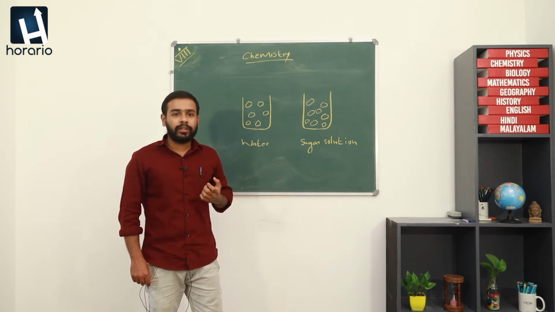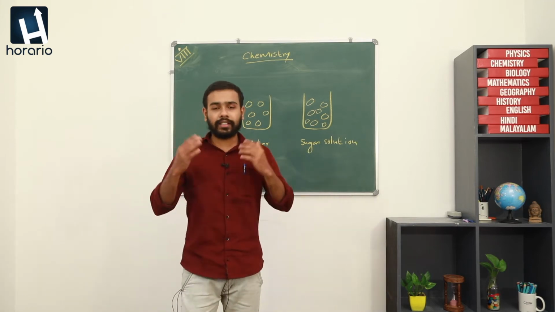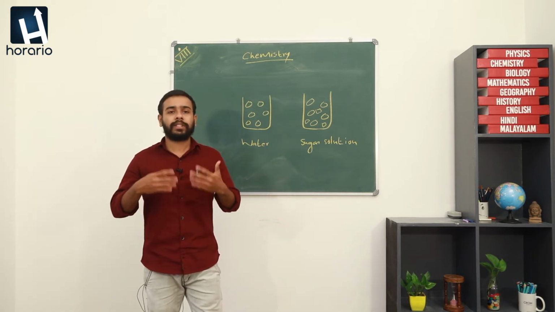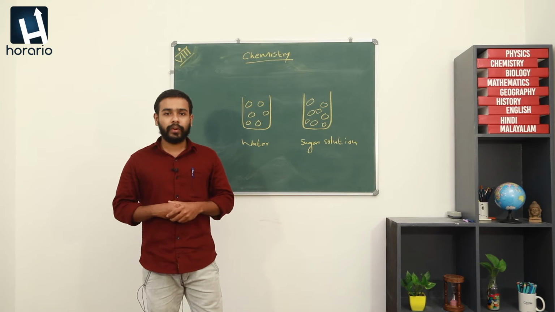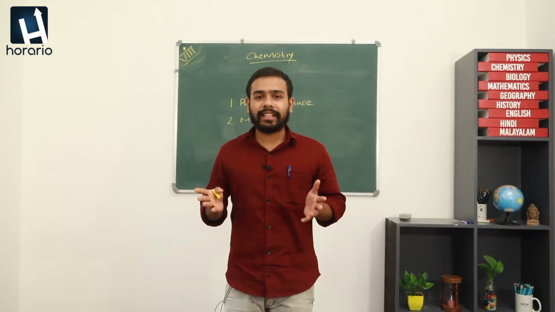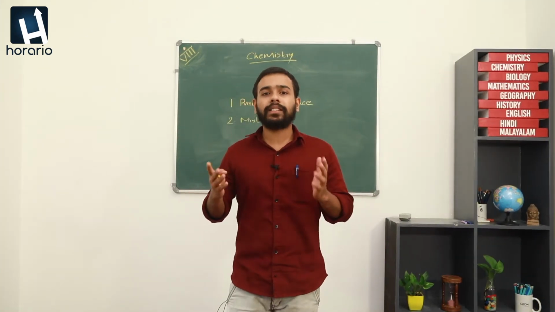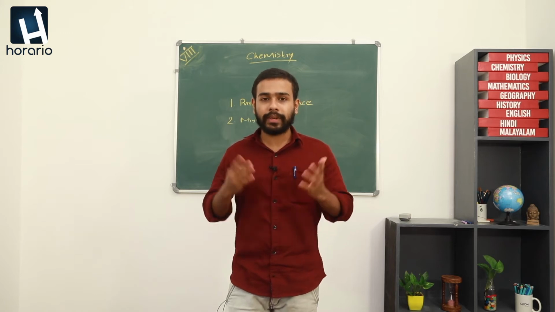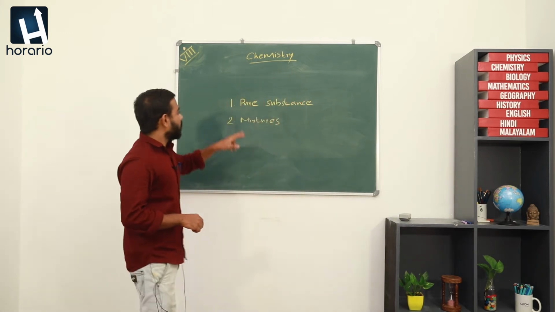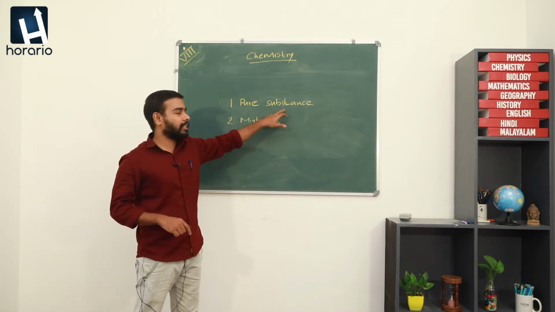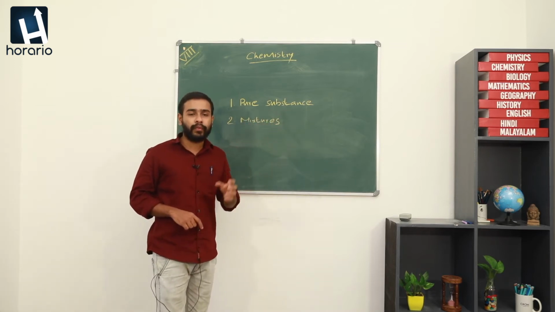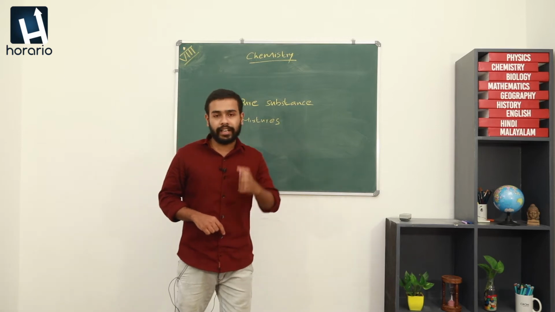Why? From this we can understand that we can classify substances based on the nature of the particles. We can classify substances into two based on the nature of particles present in them. There are pure substances and mixtures. Pure substances are substances made up of particles which are identical in nature.